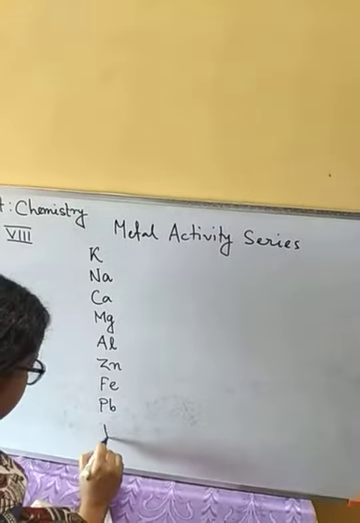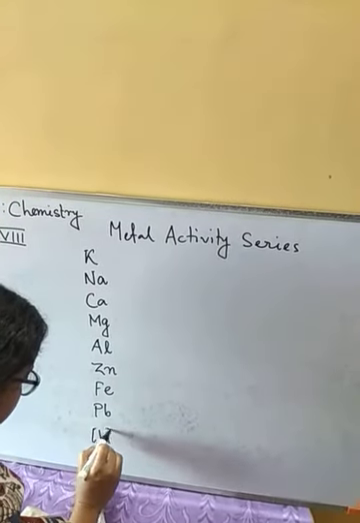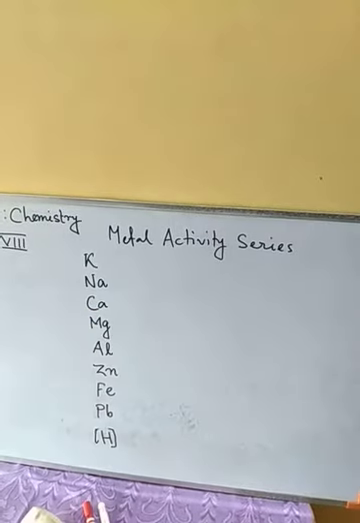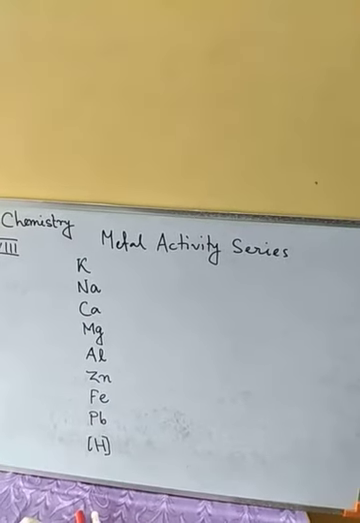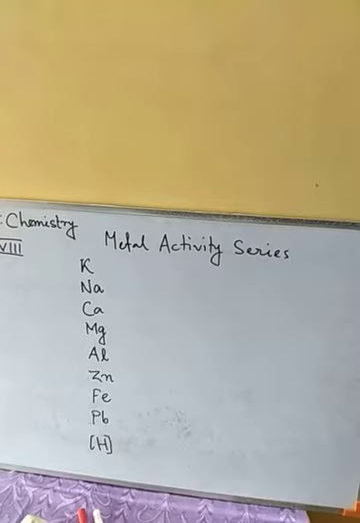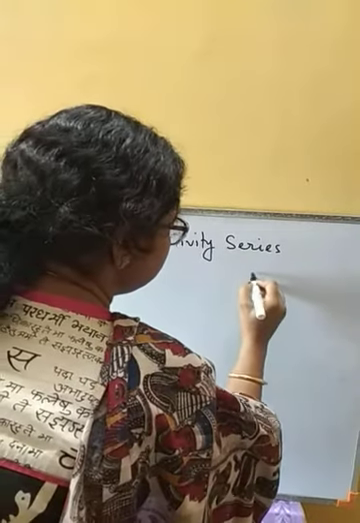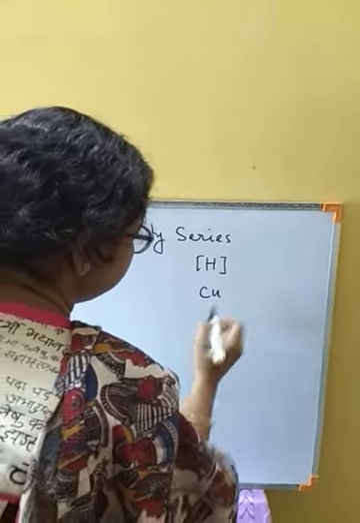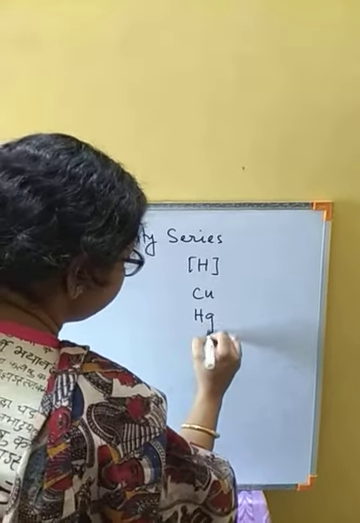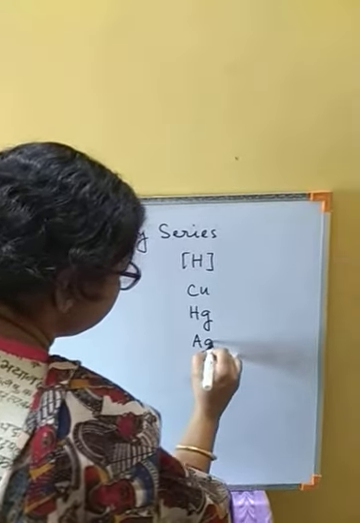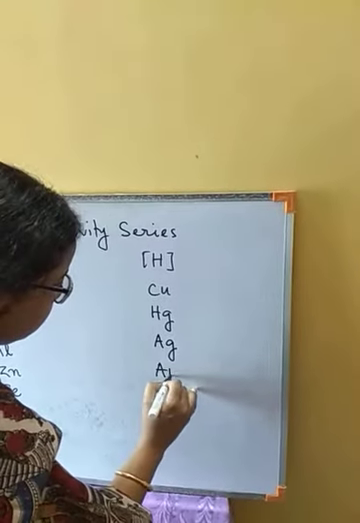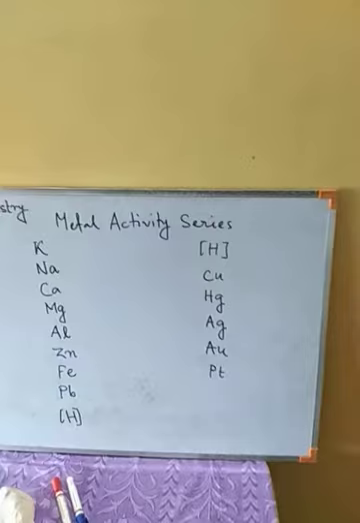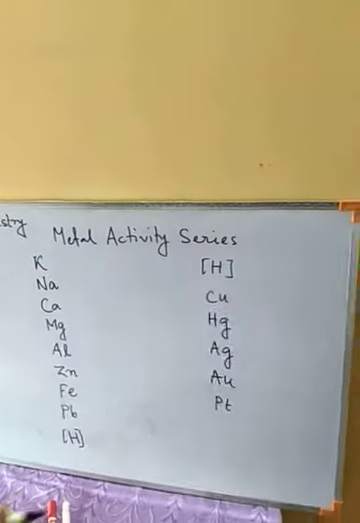Next we have hydrogen. So up to this we are writing on this side. After hydrogen we have copper, mercury, silver, gold, platinum. Okay, so this is the activity series.